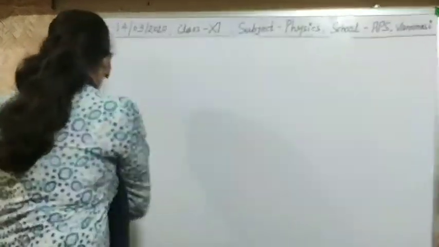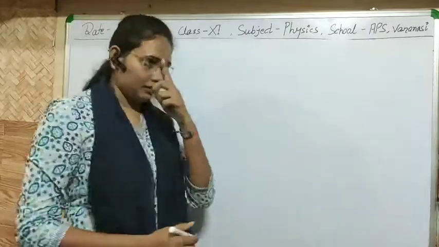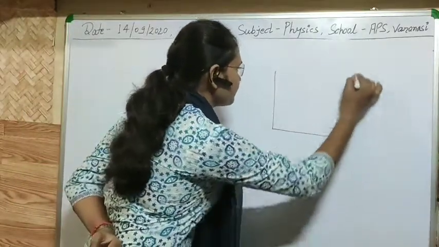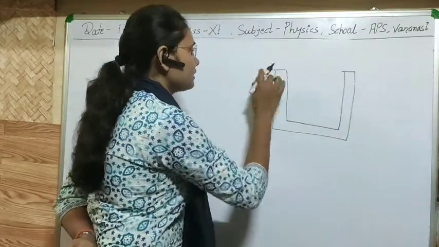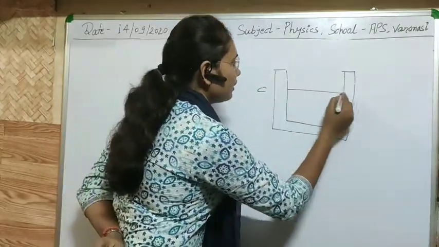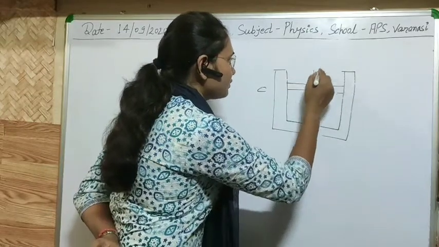There is a very simple experiment for this. Let us consider we have a cylindrical container C, and there is a piston attached to it.